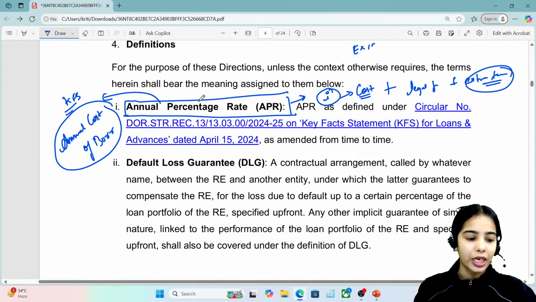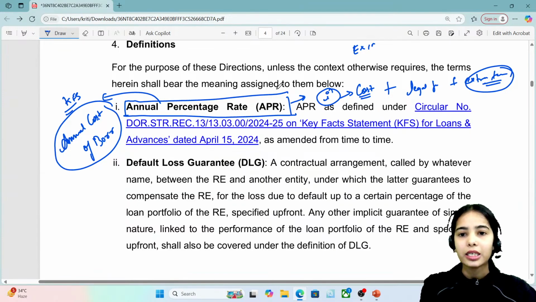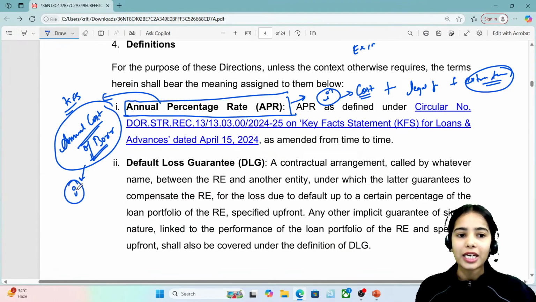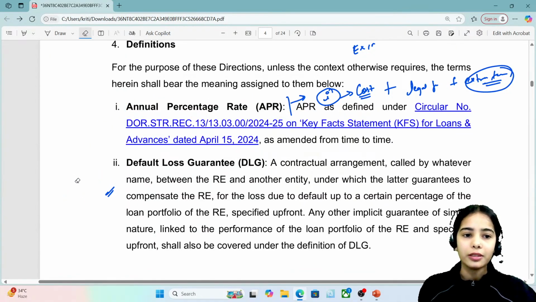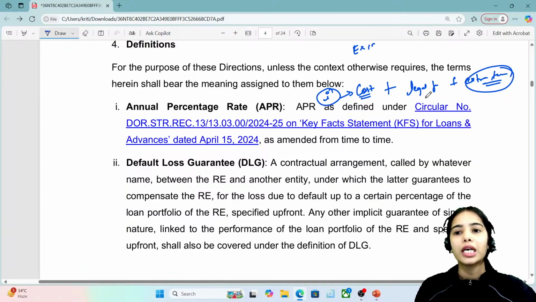So the annual percentage rate is the annual cost of borrowing that includes the interest rate that the borrowers have to pay, as well as the additional fees and all the other charges that the borrowers have to pay. Okay, so this is the basic idea. I hope this is very much clear. The annual percentage rate is not only the interest rate, but it also includes the other charges.